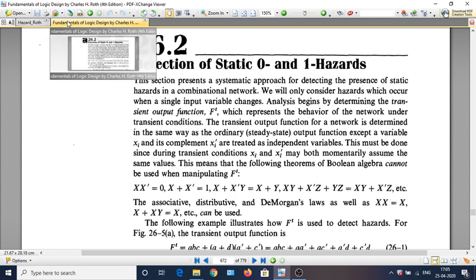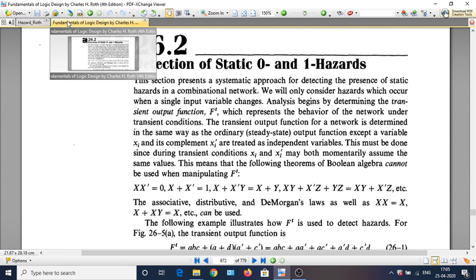First, we note that whenever a variable changes under the fundamental mode of operation, there is a transient condition that occurs. So the Boolean function of the output variable that we normally derive is valid only for the steady state conditions. Under transient conditions, it is not valid, because under steady state conditions, logically we assume that x and x complement are always complements of each other.